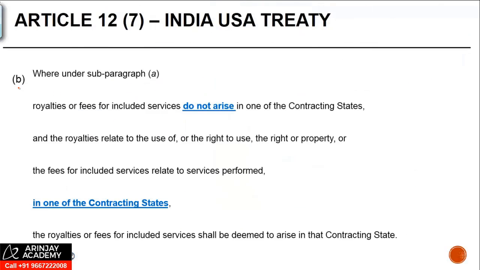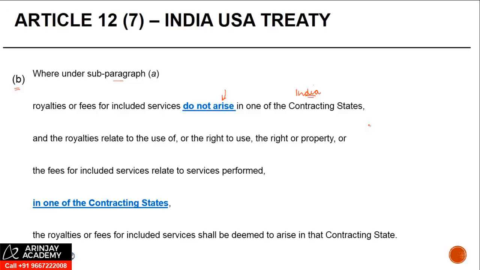Let's look at paragraph B, where under subparagraph A, royalty or FIS do not arise in one of the contracting states. So let's say they do not arise in India. Why? Because either the payer is not one of the categories which are covered, or if it is relating to the PE, it is not taxable because it doesn't satisfy the condition. Just like the example of broadcast of live matches that we just saw, right?